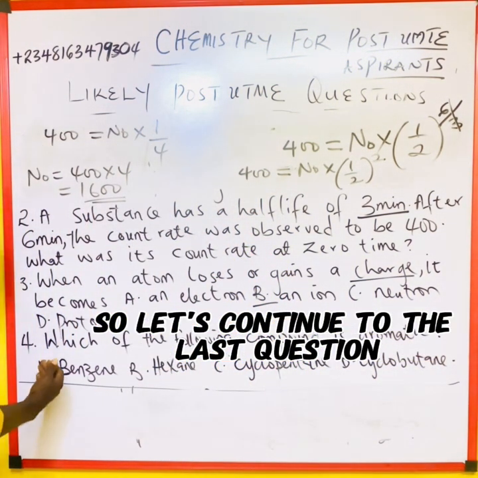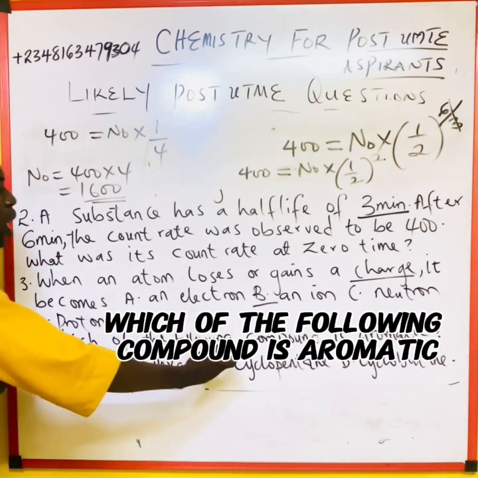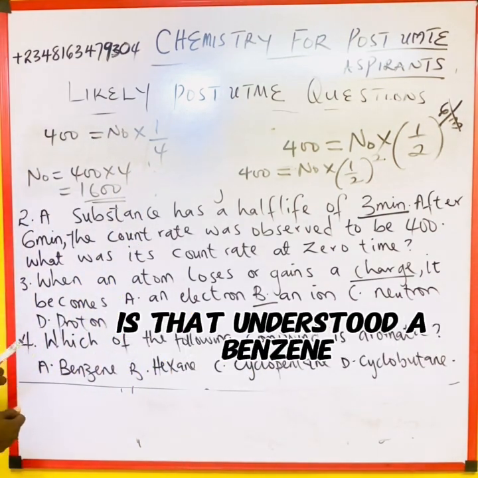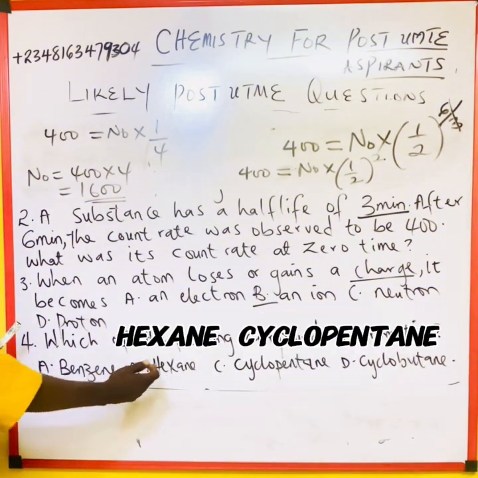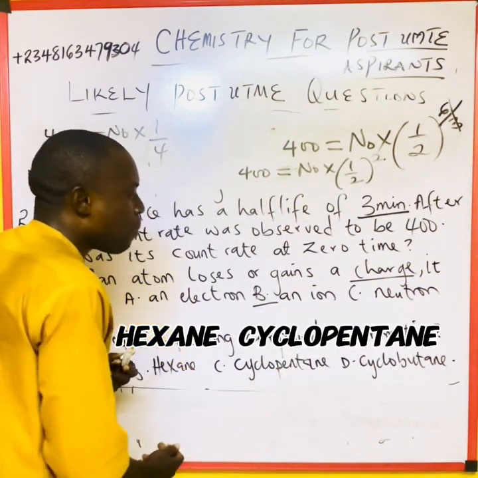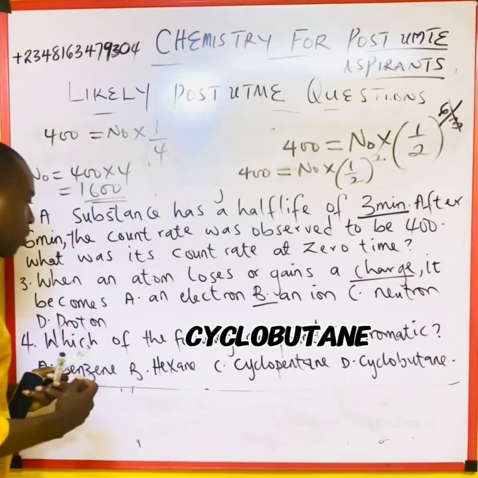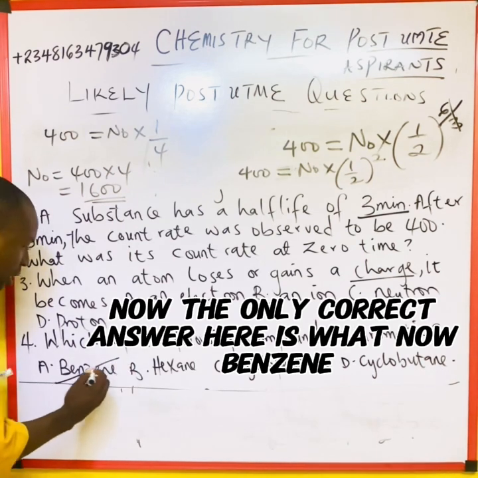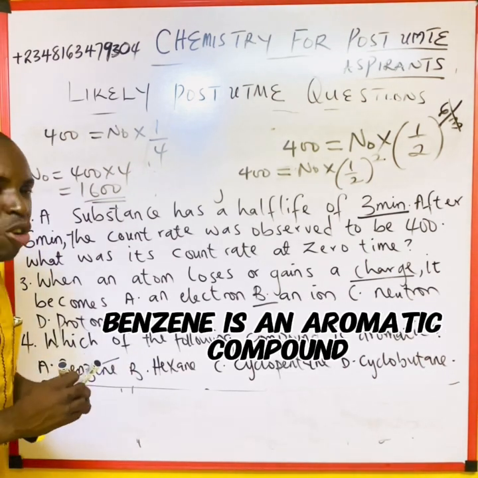So let's continue to the last question. Which of the following compounds is aromatic? Is that understood? A, benzene, hexane, cyclopentane, cyclobutane. Now, the only correct answer here is what now? Benzene. Benzene is an aromatic compound.